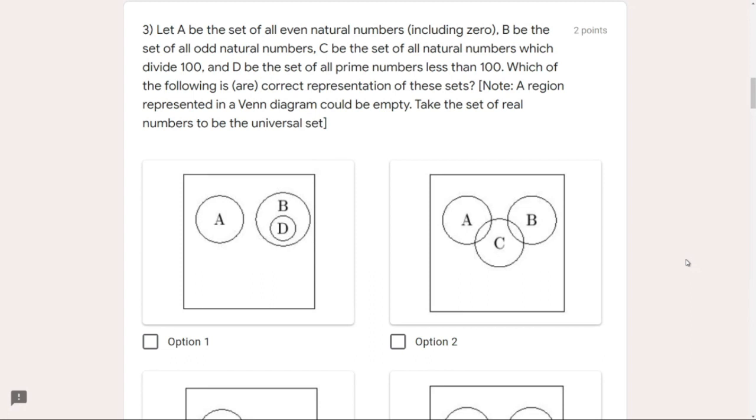First of all, it is 1. So 1 multiplied by what gives 100? 100. So 1 and 100 both. Then we proceed to 2. 2 multiplied by 50. So 2 and 50 both will be in C. Then 3. No, 3 does not divide 100.